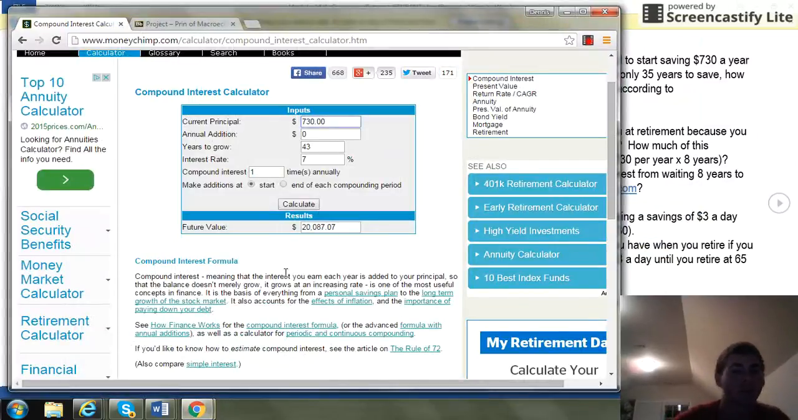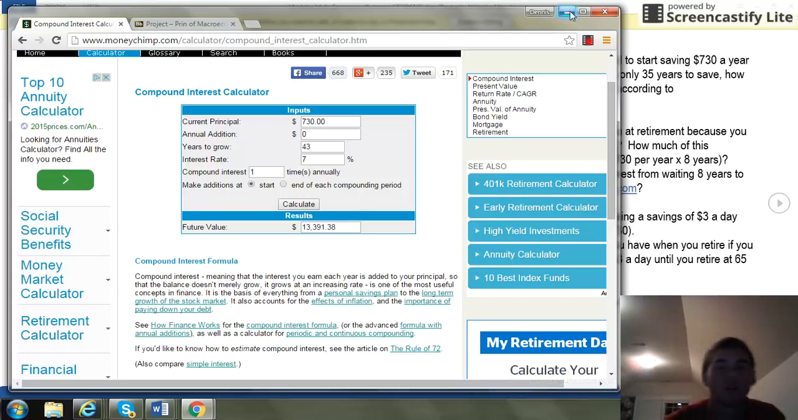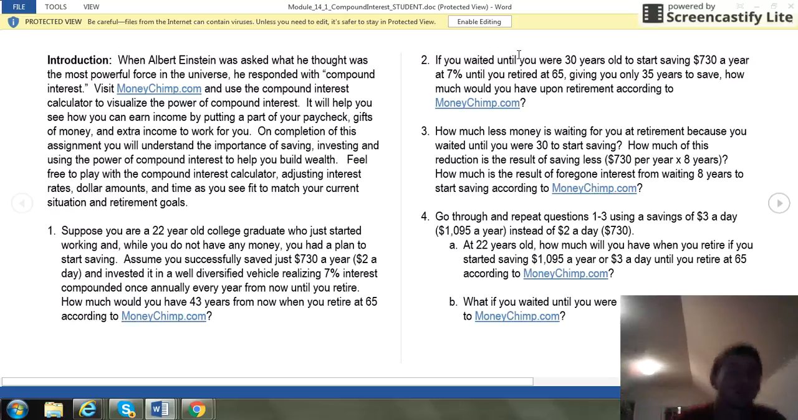So, come back to the calculator. You would just plug in what you know. So you know your principal amount was $730. Your years to grow is going to be 43, since that's what's said in the problem. The interest rate was 7%, and then all you gotta do is hit calculate. Here's your answer: $13,391.38.